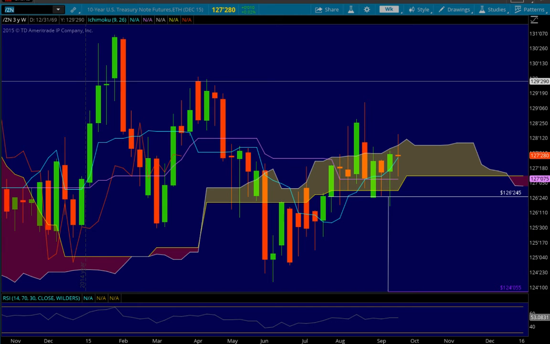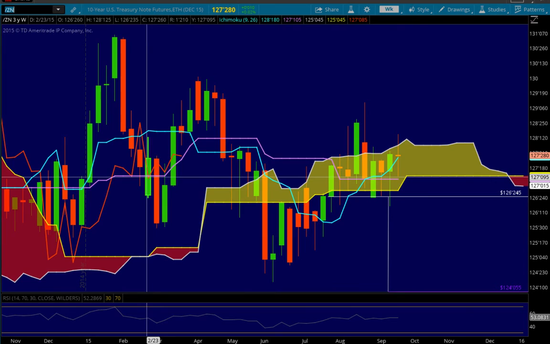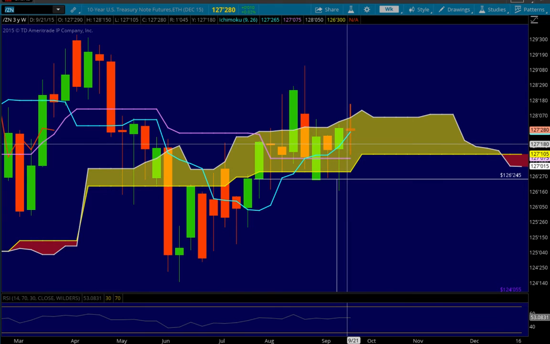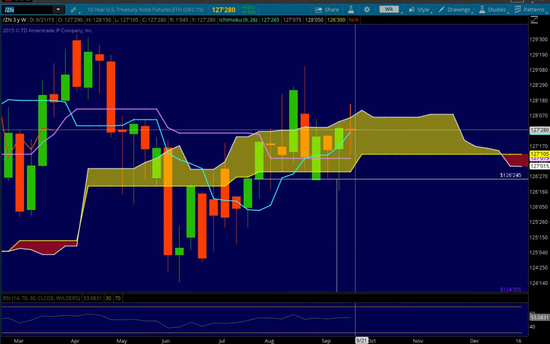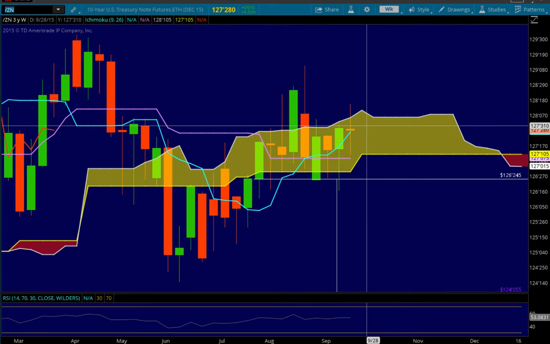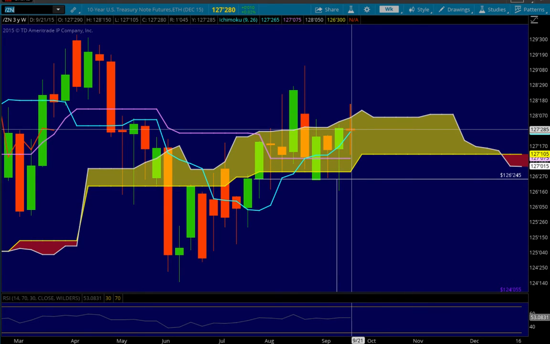The 10-year is not looking as bullish as the 30-year, but let me zoom in a little bit more. We did hold price over the Tenkan-sen, but we did get rejected from a breakout over the cloud. So price action is neutral overall in Ichimoku terms, but we do have support currently holding at 127.26 at the Tenkan-sen. If we do trade lower, we can look for support at the Kijun-sen below, which is at 127.075.